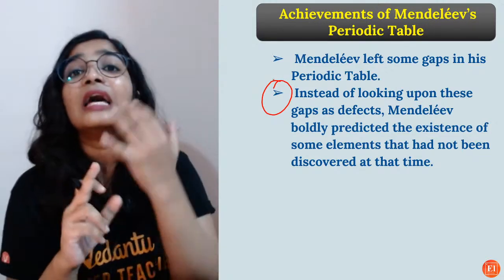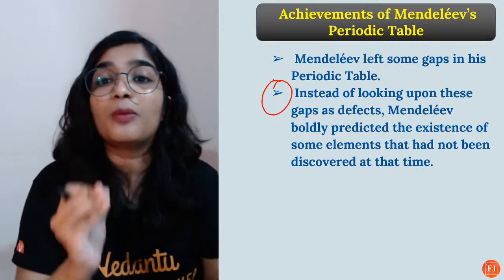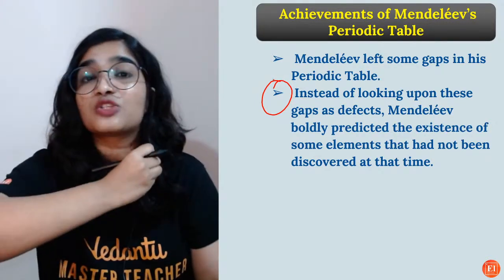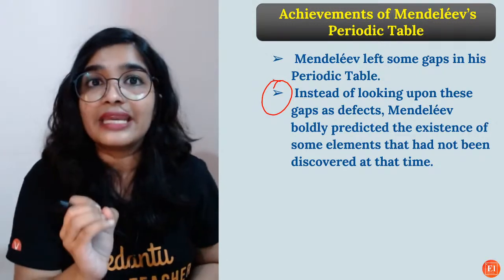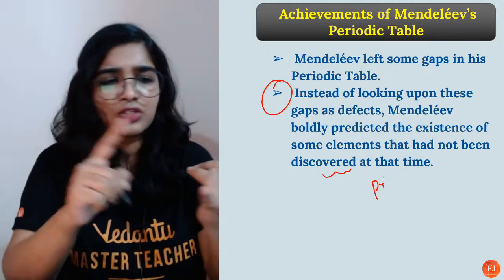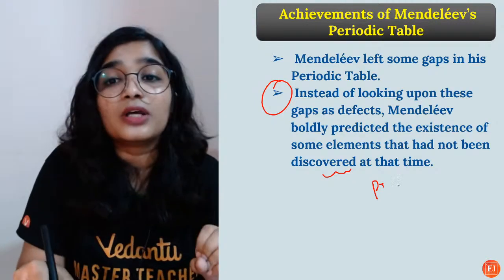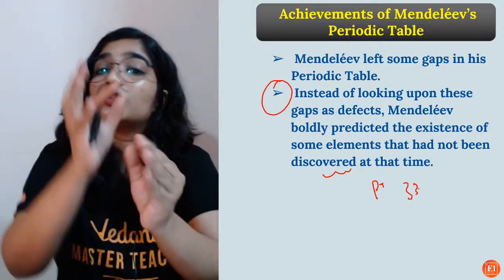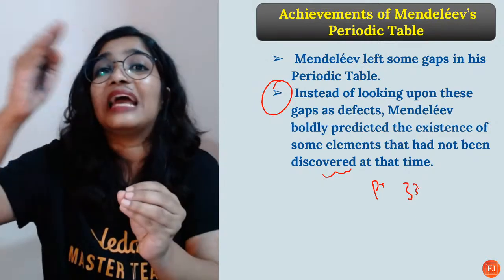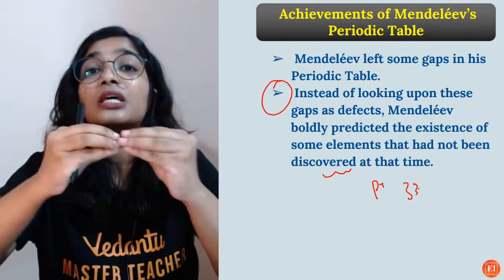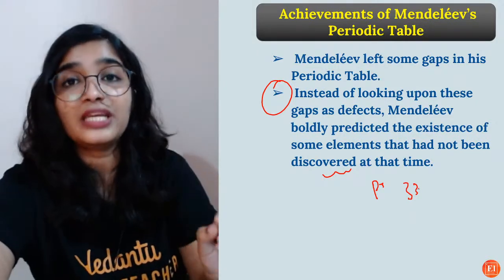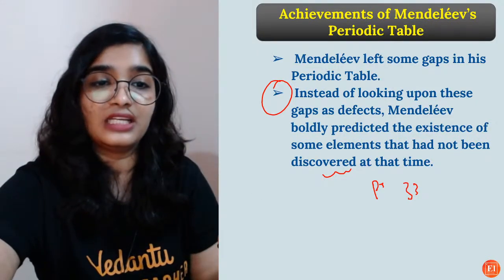He left gaps and predicted the properties of the elements which had not been discovered yet, and guess what? His predictions were almost right. The atomic mass and densities were almost similar. Whatever he predicted and the properties of the discovered element, the values were so close. That is another major achievement of Mendeleev's periodic table.